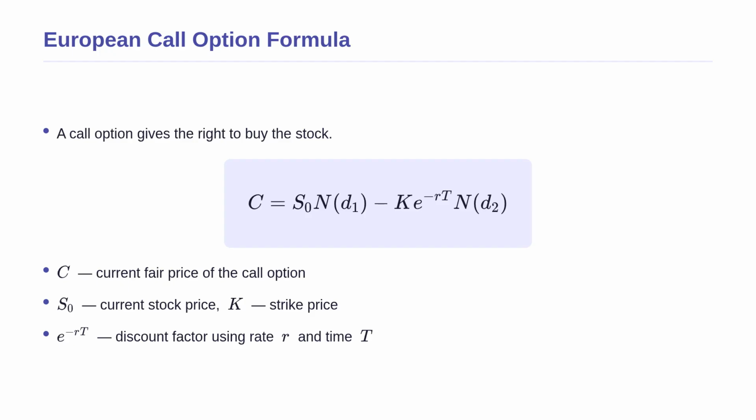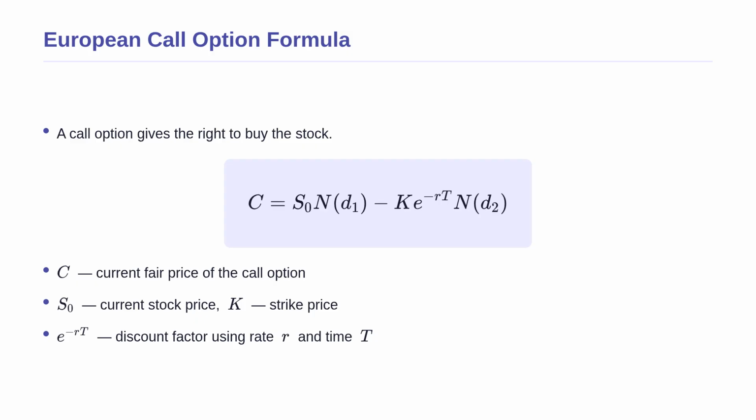Now that we know the ingredients, let us look at the mathematical recipe for a European call option. A call option gives you the right to buy the underlying stock. The formula balances the expected benefit of buying the stock outright against the cost of paying the strike price later. Here, C is the current fair price of the call option, S0 is the current stock price, and K is the strike price. The term e to the power of negative r times t is a mathematical discount factor.